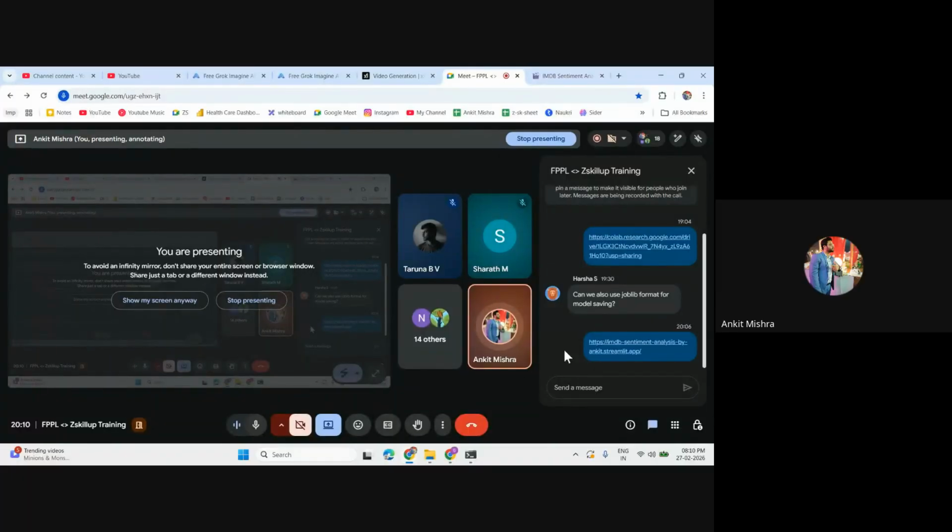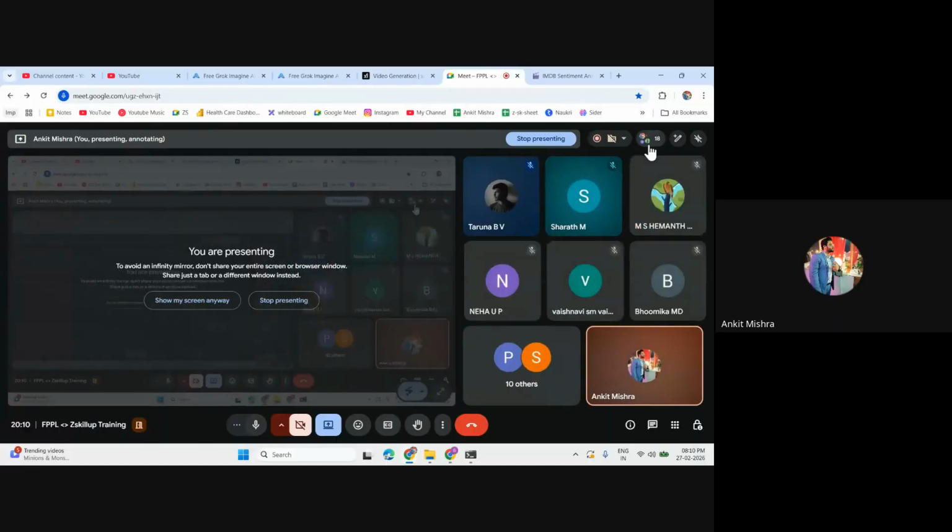If anyone wants to say something or has any doubts and questions, they can let me know. Or shall we close this one? Tarun, Sarath, and the rest of the candidates, Harsha, Hemant, Neha, Vaishnavi, Bhumika, I think it's good to go, right?